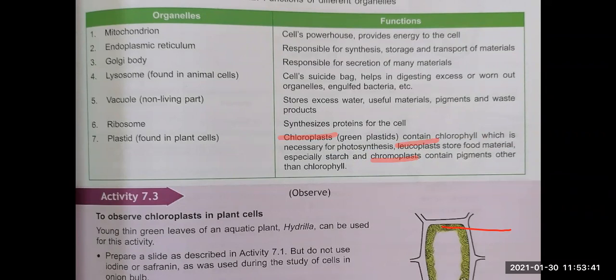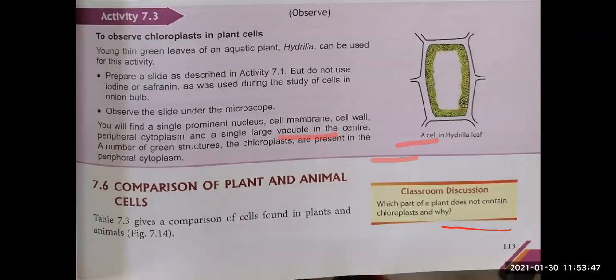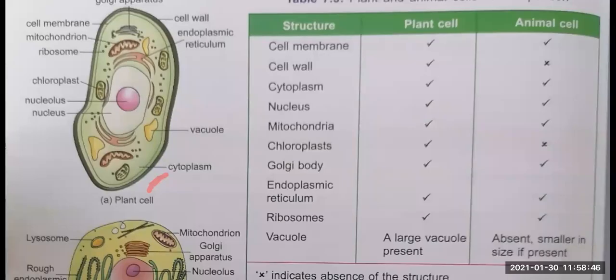Okay, beta. Next, you are on to comparison of plants and animals. Let's turn the page. So children, on this page, they have done the comparison of the various structures in the plant cell and the animal cell. Now children, first is your cell membrane. Cell membrane is present in both plant and animal. Tick tick. Cell wall plants में ही होती है, animal में नहीं होती है. We know that. Cytoplasm present in both. Nucleus present in both. Mitochondria, the powerhouse, present in both.